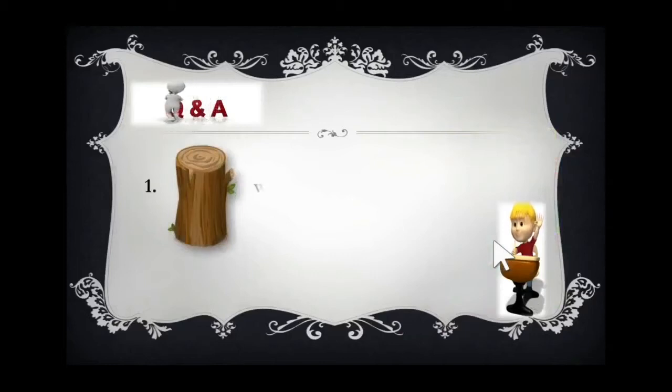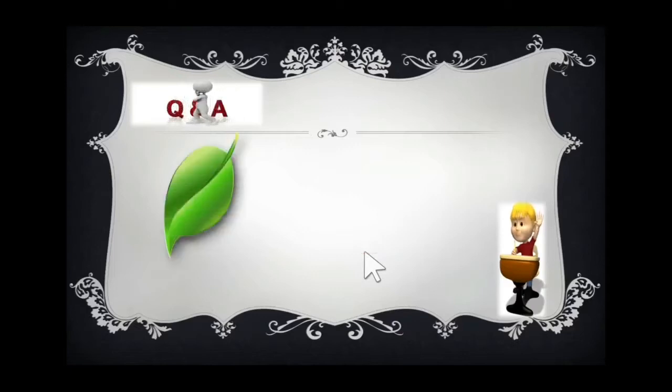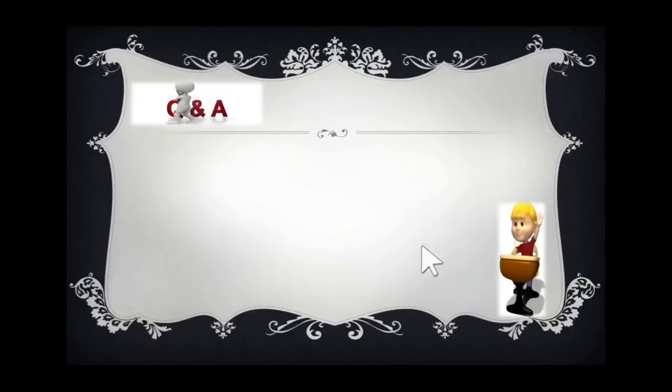First question. Who am I? Who is this? Yes, the trunk of the tree. Very good. Now the second one. What is this? A leaf, right? Yes. Who is giving the green color to the leaf? Yes, chlorophyll. Very good.